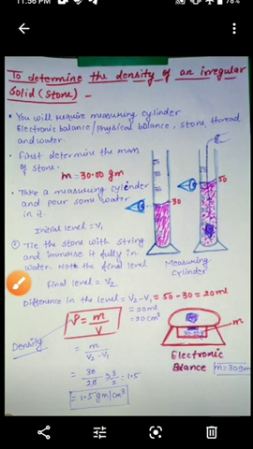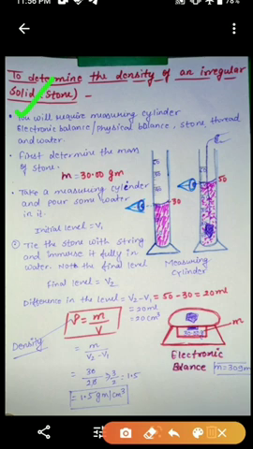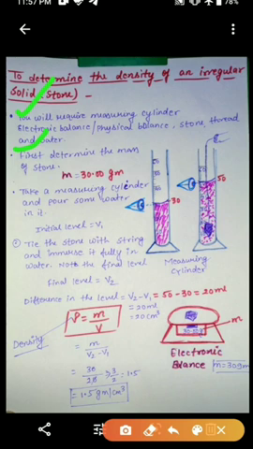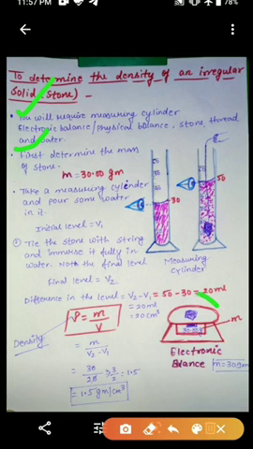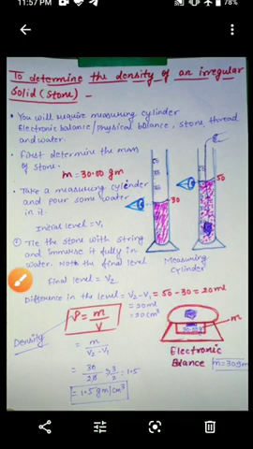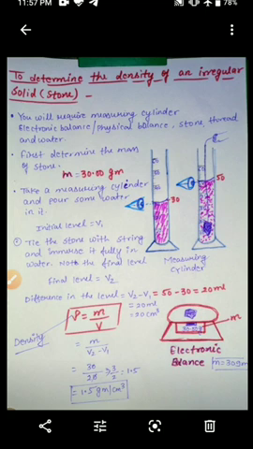So we shall start this activity. You will require a measuring cylinder, physical balance or electronic balance, a stone, meaning irregular solid, thread or string, and water. These are the necessary equipments. Next, first determine the mass of the stone by using the electronic balance. In the very first step, find the mass of the irregular object, meaning the stone.